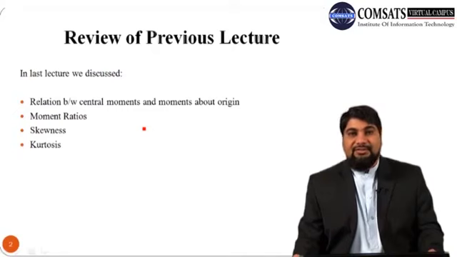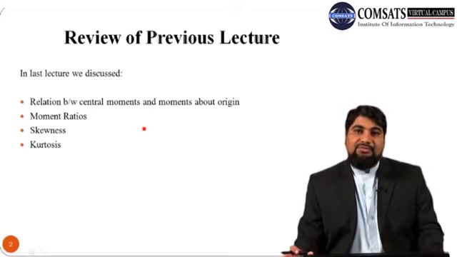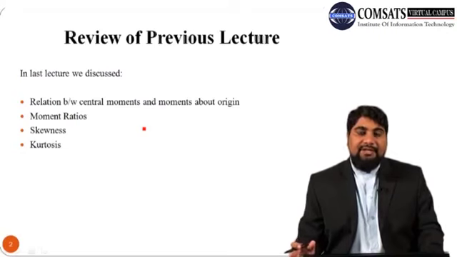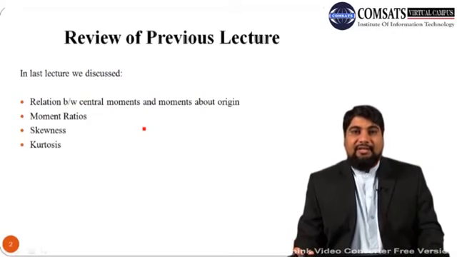If the value of skewness is 0, then the distribution is called symmetric. If it is greater than 0 or positive, then it is called positively skewed or right skewed distribution. And if the value of skewness is negative or less than 0, then it is called negatively skewed or left skewed distribution.